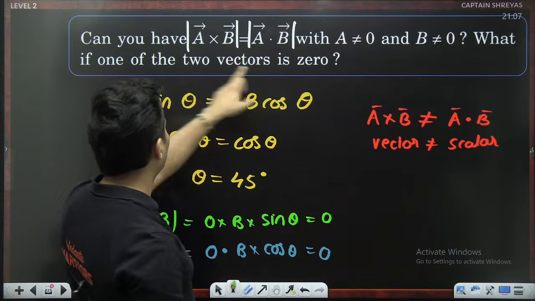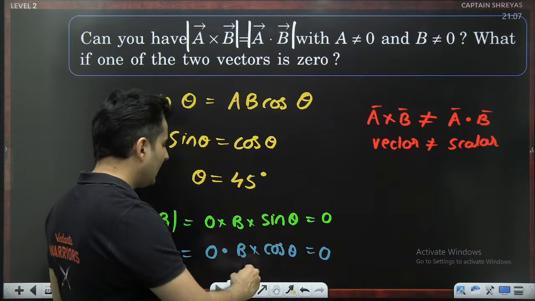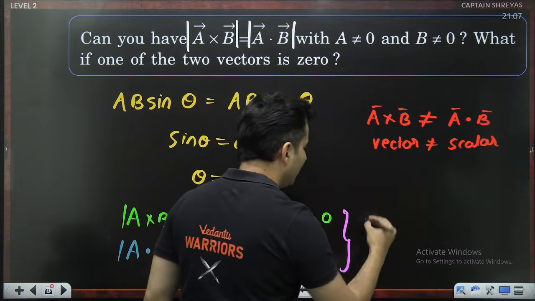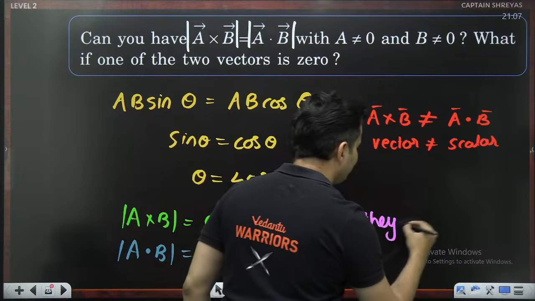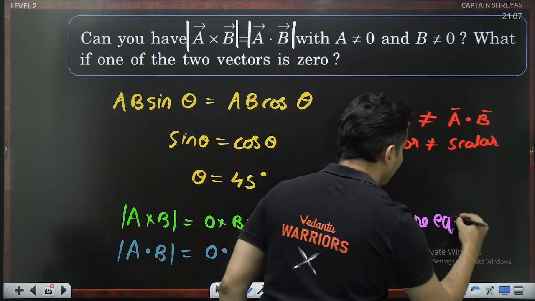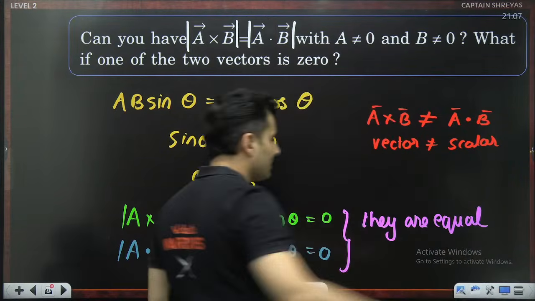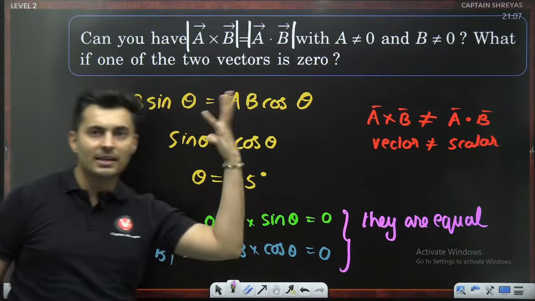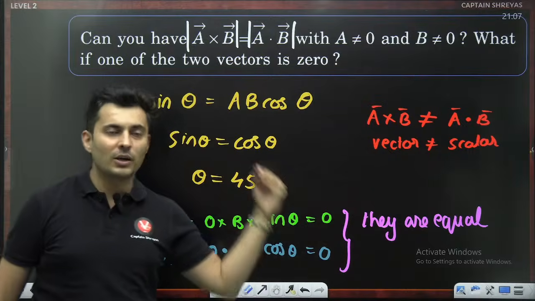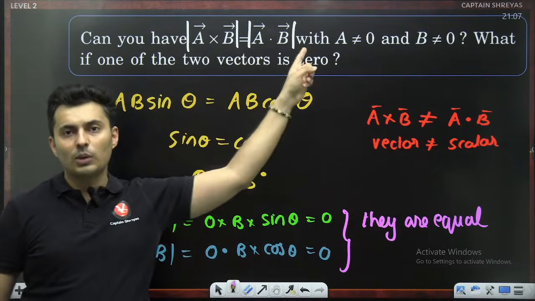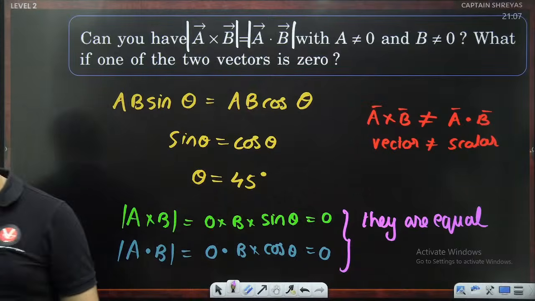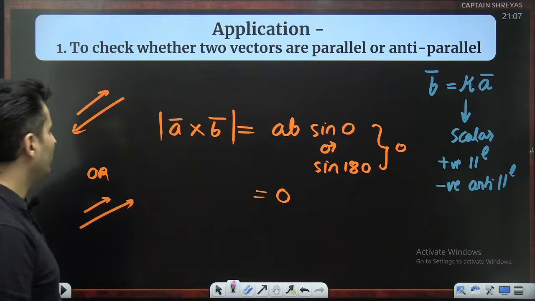Yes. What if one of the two vectors is 0? Then it is equal. Then our final conclusion is, then they are equal anyways. Doesn't matter. If one of the two vectors is 0, 0 into anything is 0, 0 is equal to 0. So this will be equal to this. Doesn't matter what that angle is. Always. Perfect. Moving on to the next one.